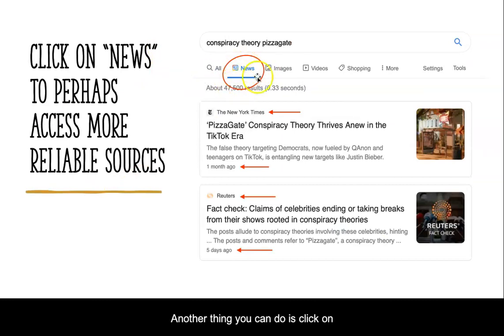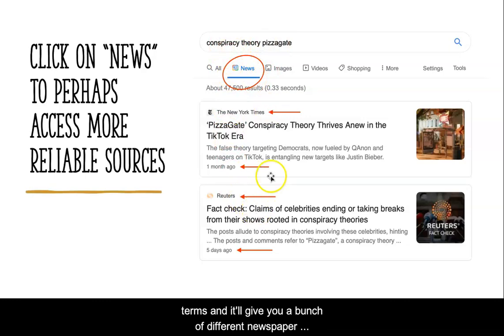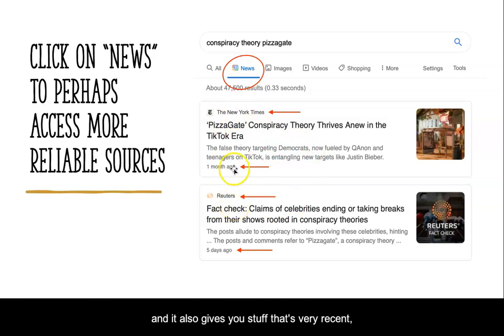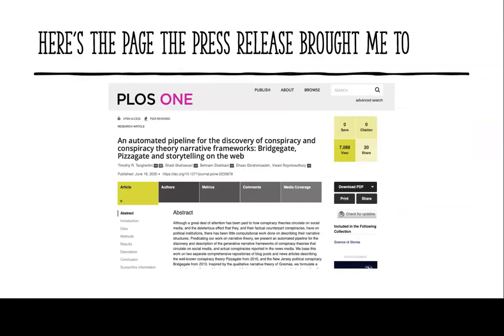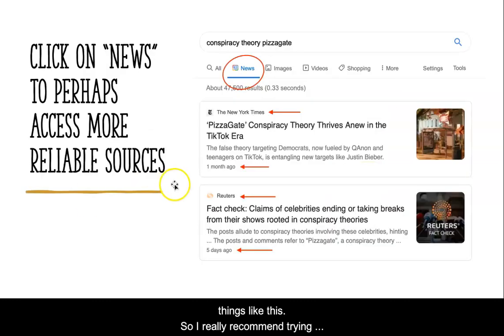Another thing you can do is click on news after you type in your search terms, and this will give you a bunch of different newspaper and magazine articles. I've got the New York Times and Reuters. These are both great sources. And it also gives you stuff that's very recent. So this is just a month ago and 5 days ago. Another advantage is that it'll be easier to read than some of the more academic things like this. So I really recommend trying this out. You'll find all kinds of stuff probably.